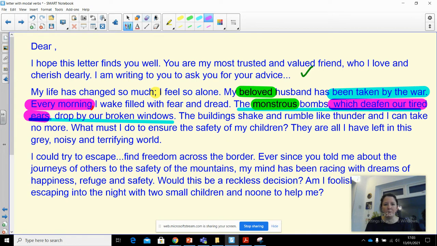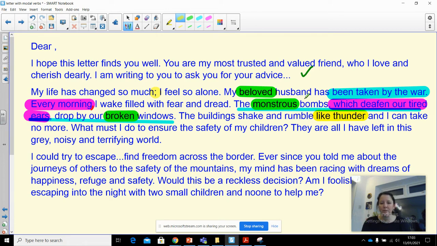And I've also used some good description. I could have said the bombs which deafen us drop by the windows, but I've used monstrous bombs, broken windows, and I've said deafen our tired ears. Ears can't be tired, can they? So I've used some kind of personification there as well. The buildings shake and rumble like thunder. What have I used there? Like thunder. I've used a simile, a very simple one, but a very effective one.